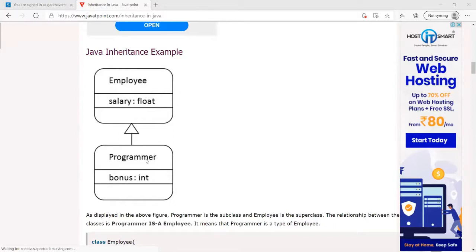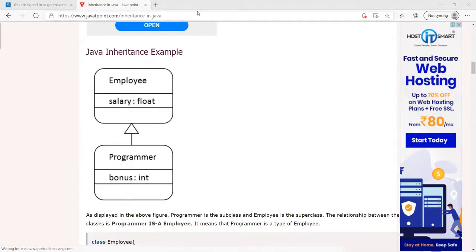The unique property for the programmer is bonus, and it is not necessary that bonus should be available for other employees. So every employee will have a salary which is declared in the parent class, but the programmer is an employee who has a salary, as well as a bonus, right? This kind of single parent, single child relationship is called single inheritance.